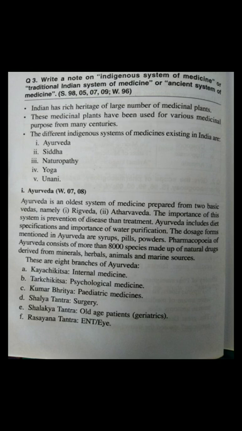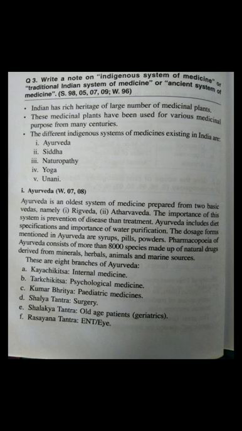These medicinal plants have been used for various medical purposes in many countries. The different indigenous systems of medicine existing in India are: first is Ayurveda, second Siddha, third naturopathy, fourth yoga, and fifth is Unani.